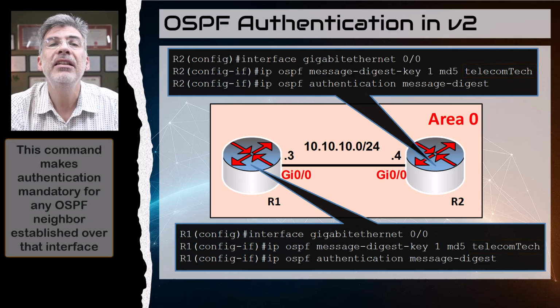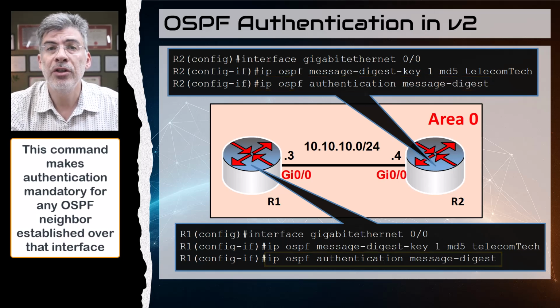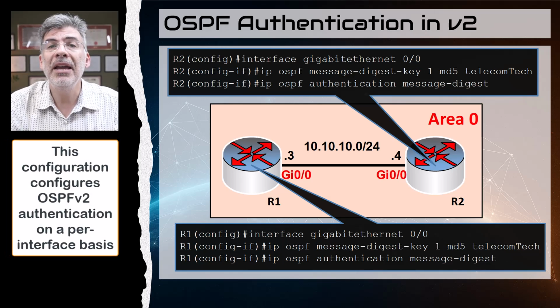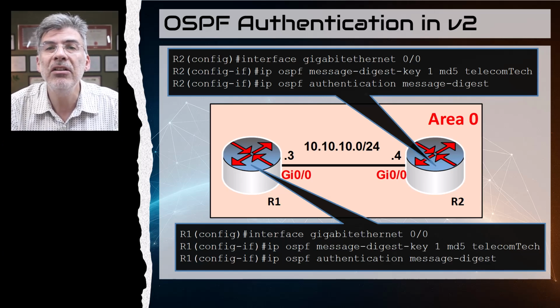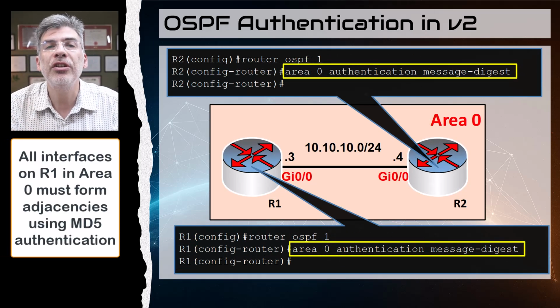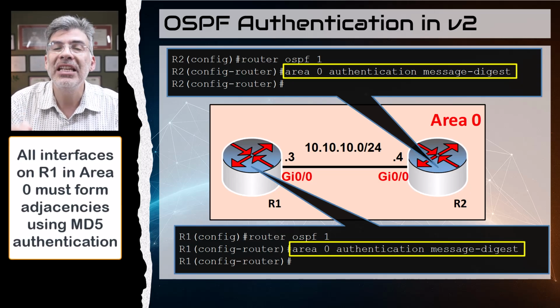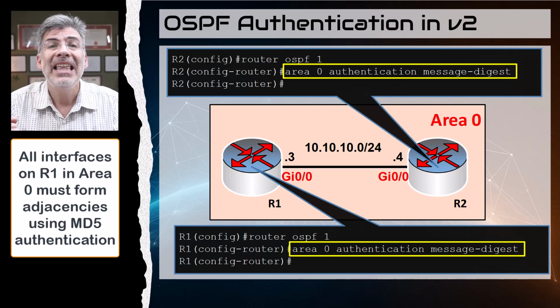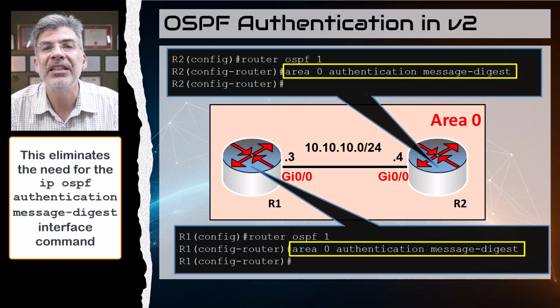The second command is used to ensure OSPF authentication on the interface. There's one more thing that we have to keep in mind. This command here enables OSPF authentication on a per interface basis. This can actually be replaced with a single command in the OSPF router configuration. If we issue this command at the router configuration mode, then we are saying that all interfaces on the local router with networks on area 0 have authentication enabled. If this is implemented, then we only need to apply the OSPF message digest key command on the relevant interfaces.